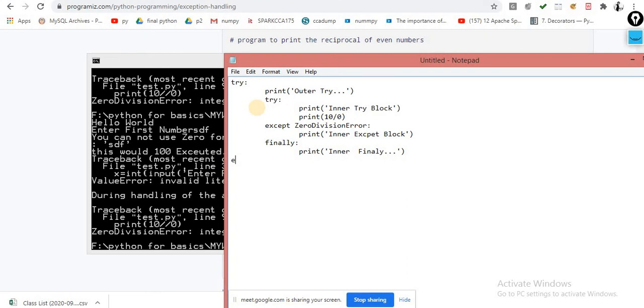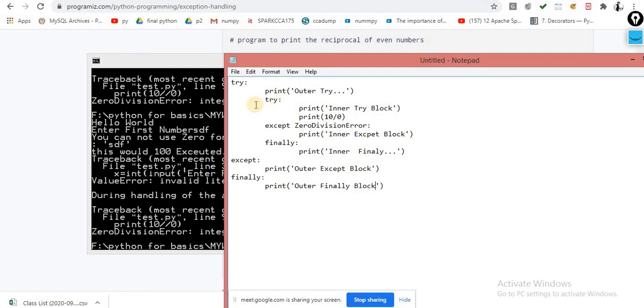And this one is except, and here I am writing outer except block. And here I am writing the finally, that is the outer finally block. Now you will get the clear-cut idea.